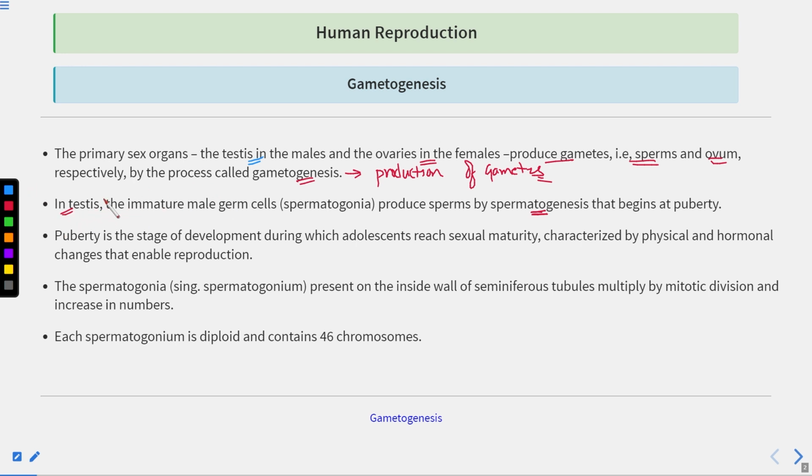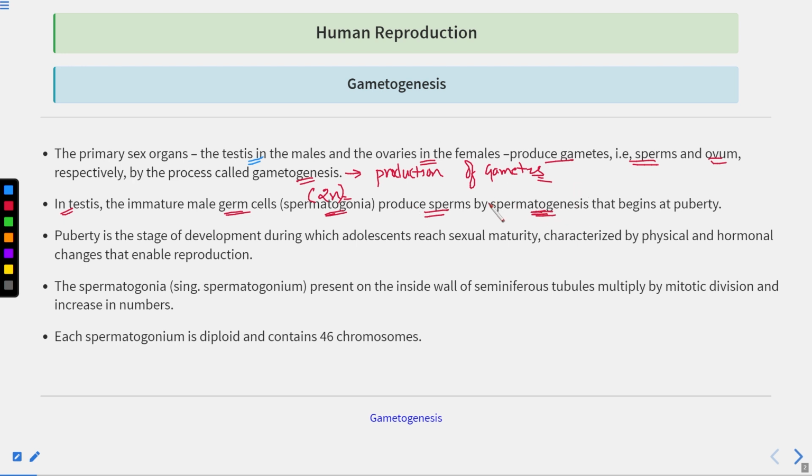In the testes, the immature male germ cells are known as spermatogonia. These cells are diploid, they consist of two sets of chromosomes. These immature male germ cells, the spermatogonia, produce the sperms by a process known as spermatogenesis.